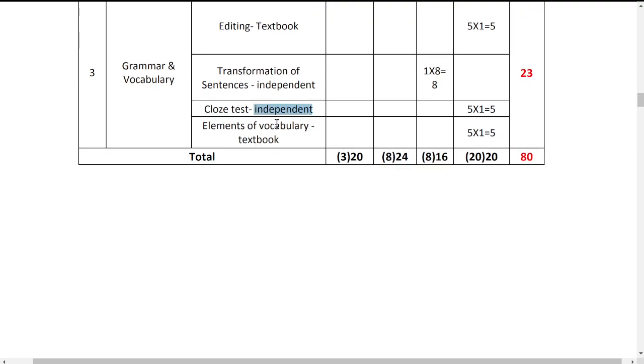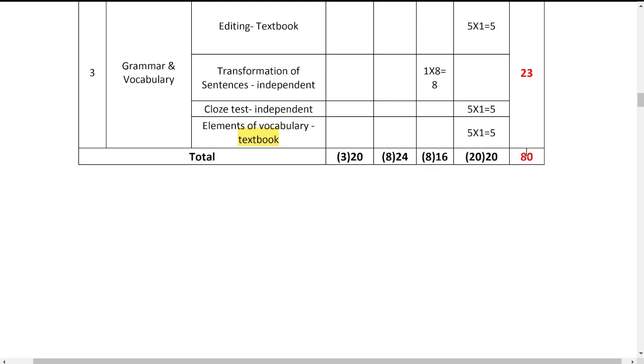Next one, elements of vocabulary. Vocabulary is nothing but synonyms, antonyms, root words and all. This is completely from the textbook, as you can see. So you need to focus on the vocabulary which is given in the textbook, and you will come across 5 vocabulary questions, carrying 1 mark each, and 5 ones are 5.